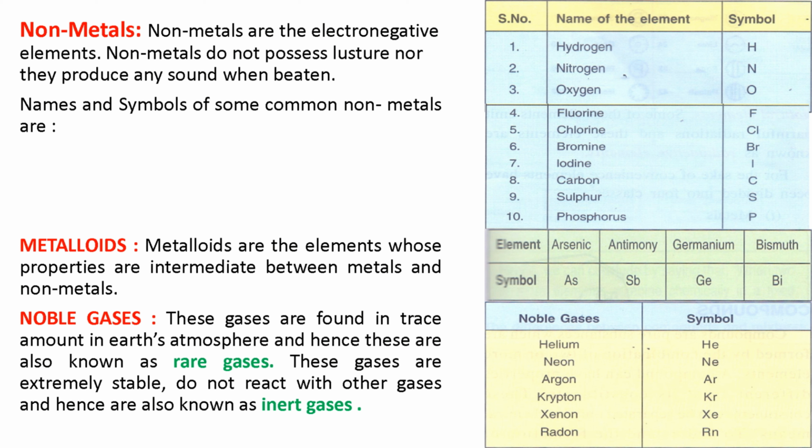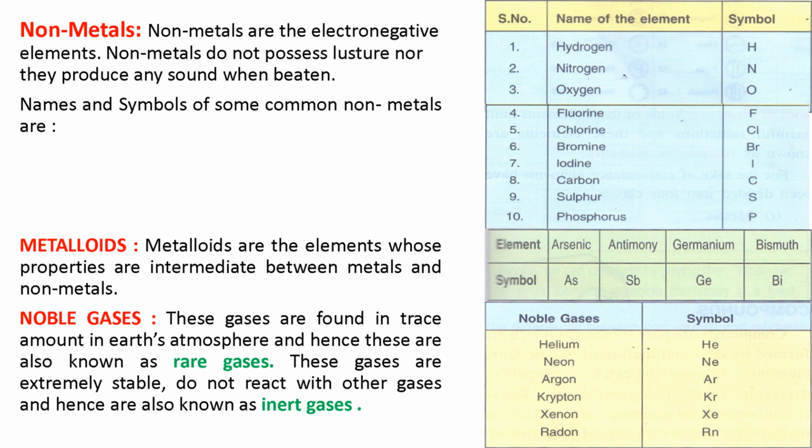Then we come to the next point, metalloids. Metalloids are the elements whose properties are intermediate between metals and non-metals. It means metalloids have some properties of metals and some properties of non-metals. So examples of metalloids are arsenic, antimony, germanium and bismuth. These all are the metalloids.